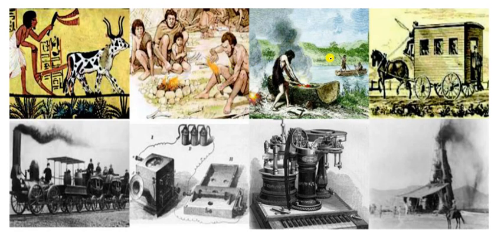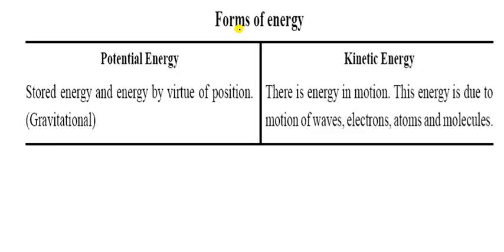Now let's start: what is energy and its forms? These are the potential energy in water as it flows downwards. Now some figures are here, and energy means doing work. So the animals are doing some work, and here are some fires also doing some work. All these figures are showing work, and that is energy.